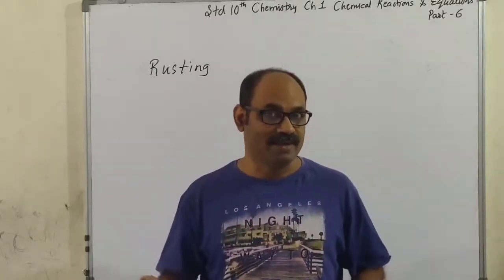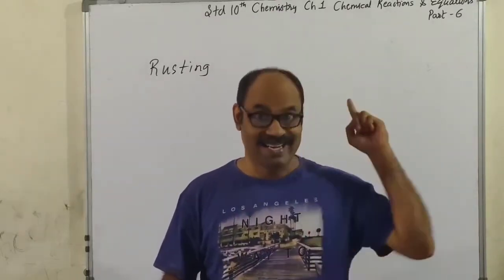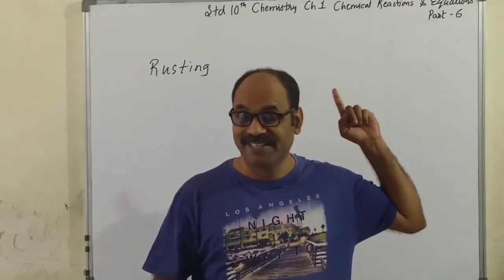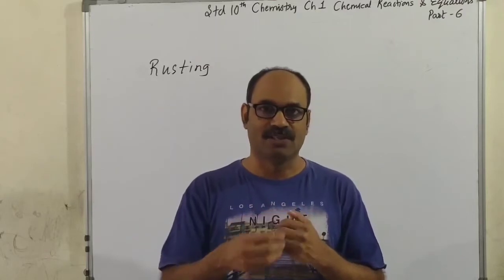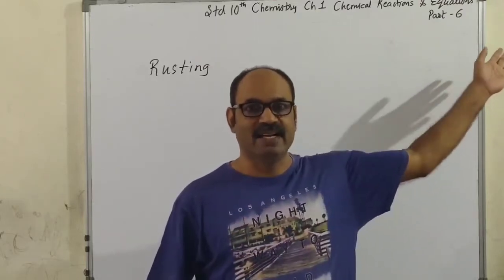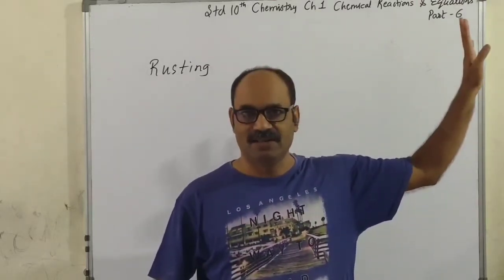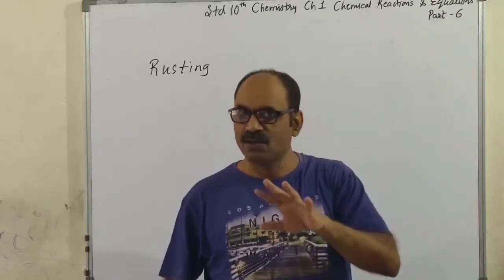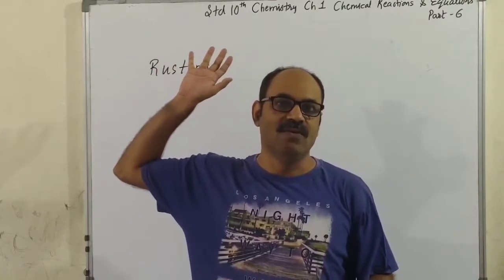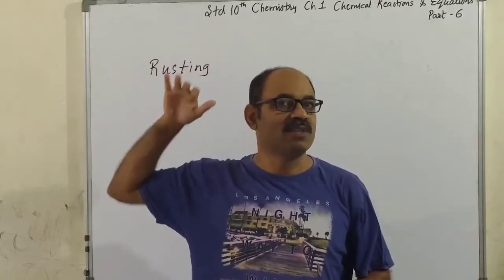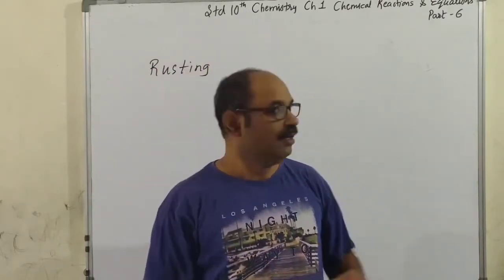Almost all metals, depending upon their reactivity, recall the reactivity series. Those which are very reactive easily combine with oxygen. Those which are less reactive don't combine easily with oxygen. But metals do form metal oxides, especially those that are reactive and those which fall in the middle order of reactivity.